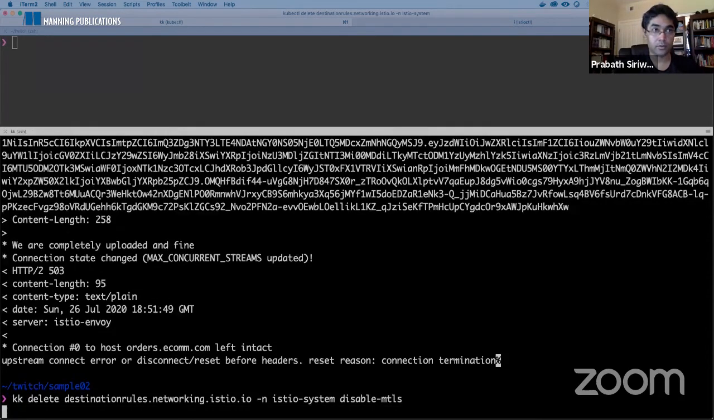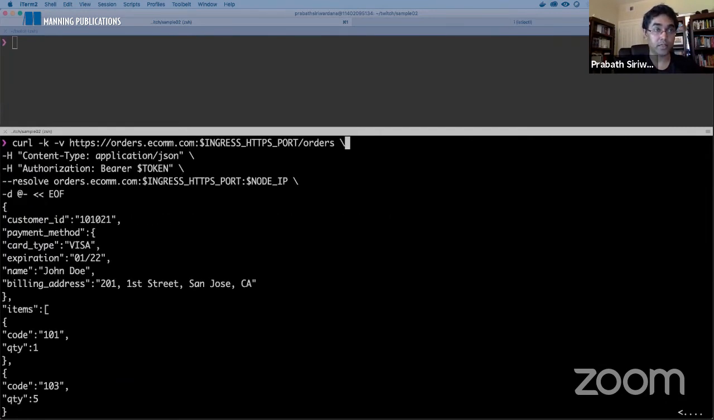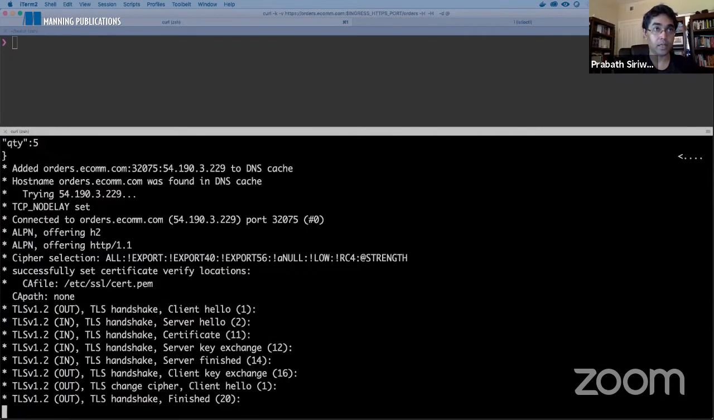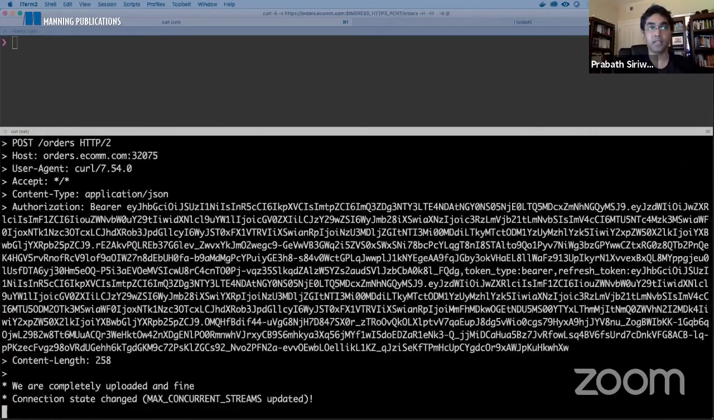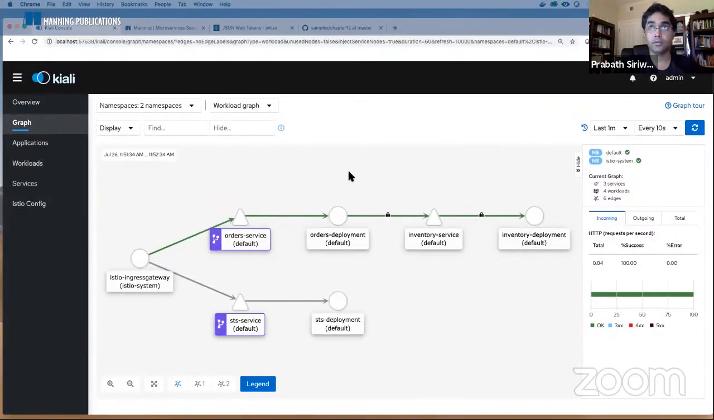Yes. So we deleted that. Now this request should succeed again. Yeah, now it works as expected. Okay. So if you refresh it, you will see once again, everything is protected with mTLS.